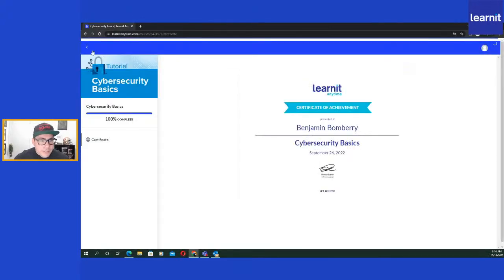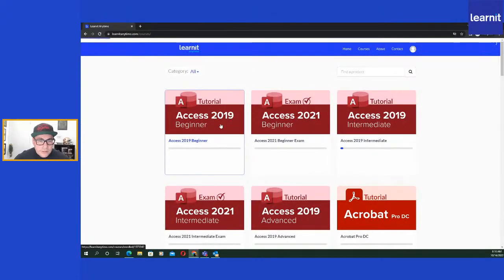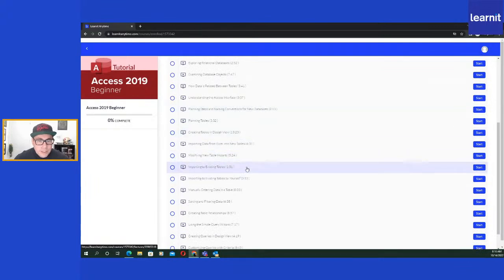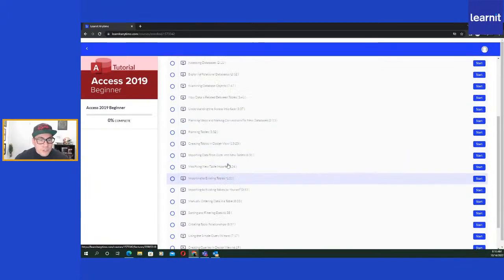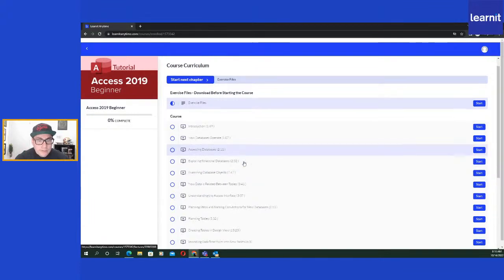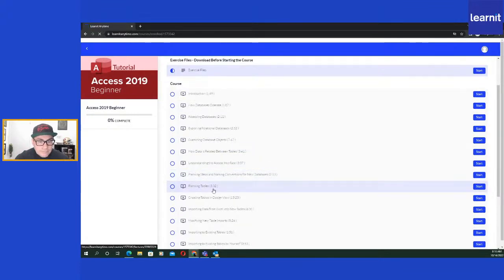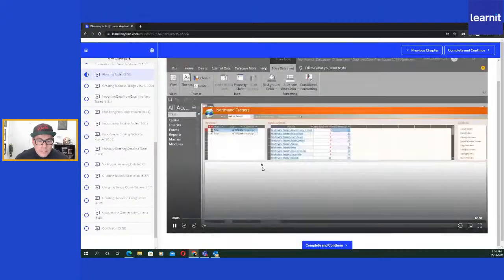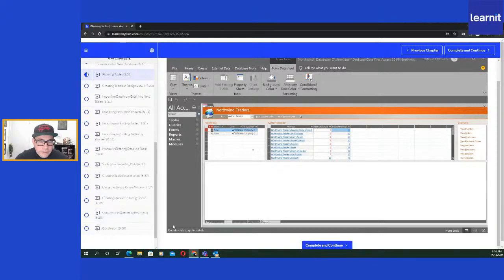But I also wanted to show you guys what it looks like here. For our videos, it's a little bit more chaptered out, so you can just jump to what you want to do. I know we have this in our video description, and also on the little player in YouTube, they have the little chapter tabs, but here, you could just jump in and learn about planning tables and whatnot, and it just kicks up right there. Obviously, the player is a little bit different in the system.